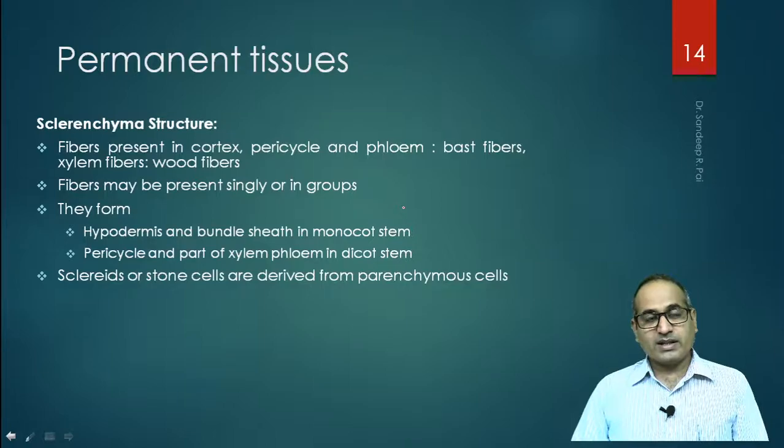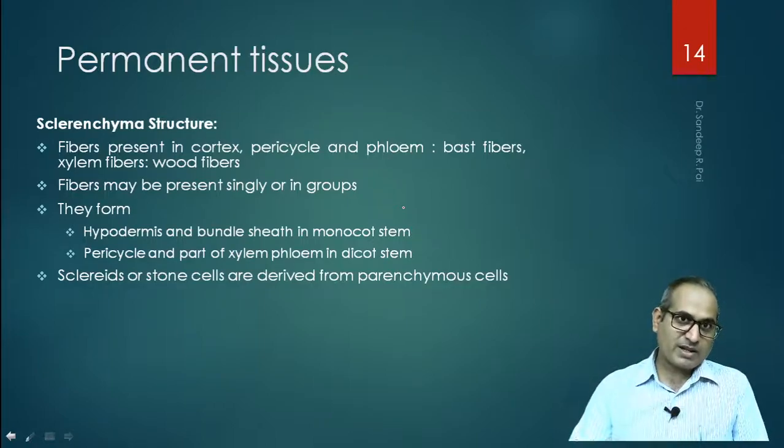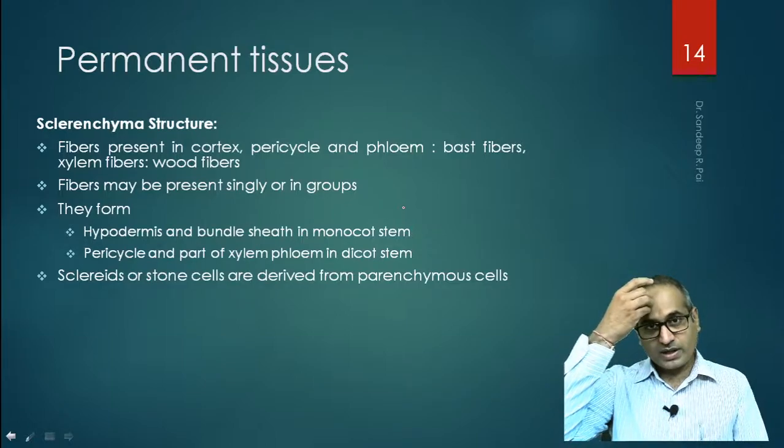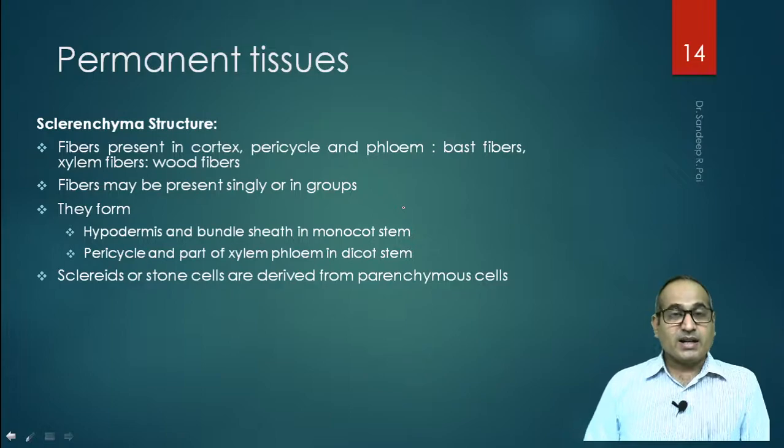Sclerites. Now let us see the second type of sclerenchymatous cells, or sclerenchyma cells, which are termed as sclerites, or alternatively they are also called stone cells. Why the name stone cells comes, we'll come to know. Stone cells are derived from parenchymatous cells. You can just imagine that parenchymatous cells give rise to sclerites or sclerenchyma cells.